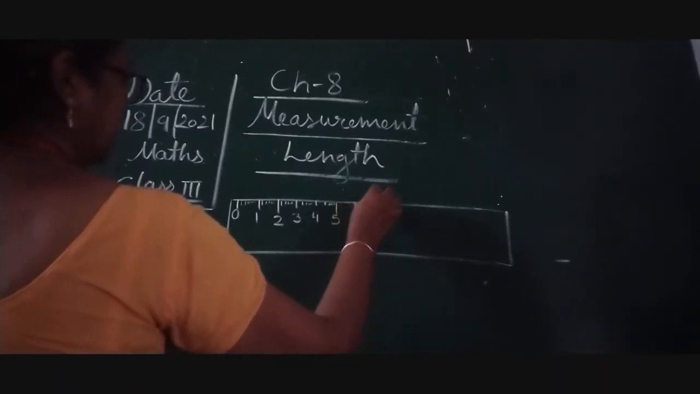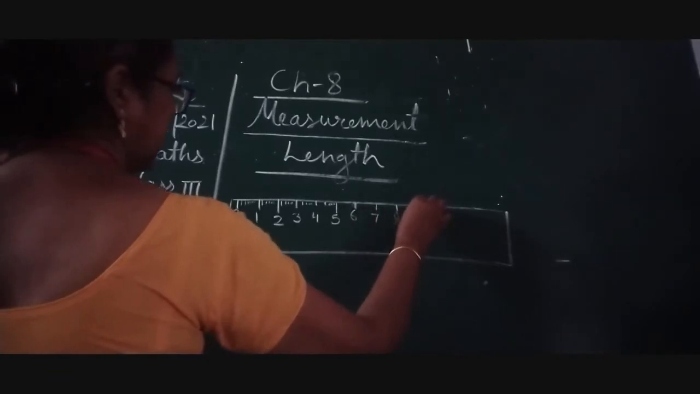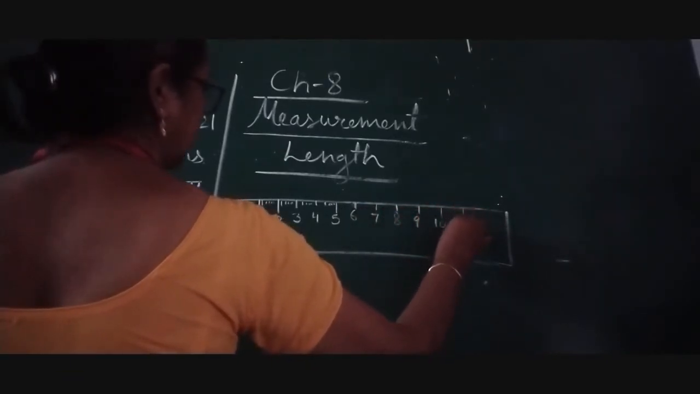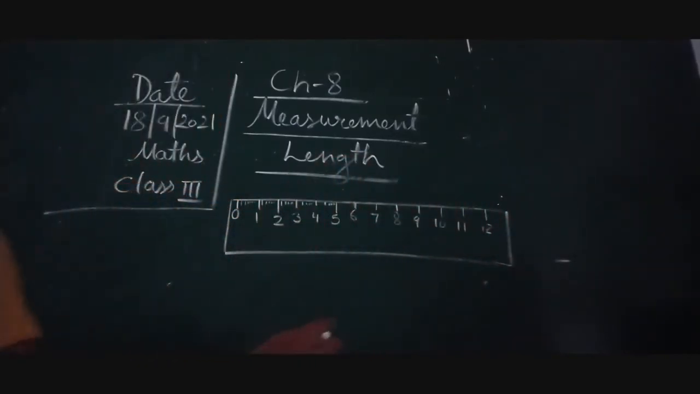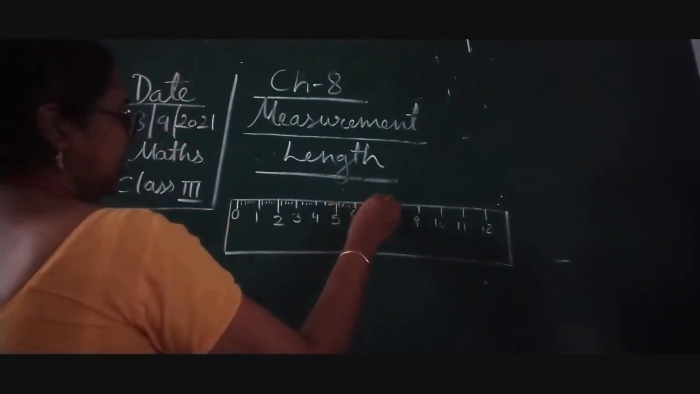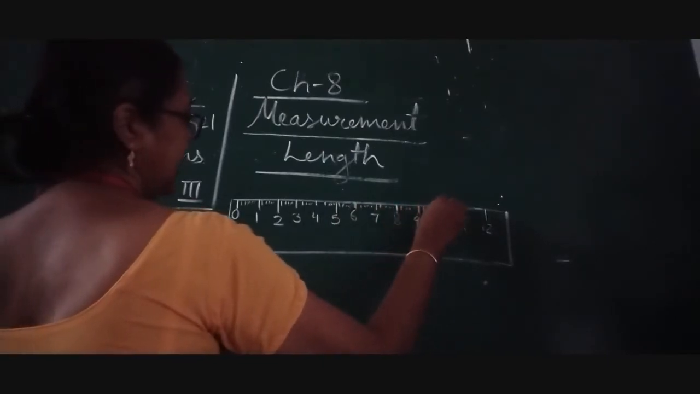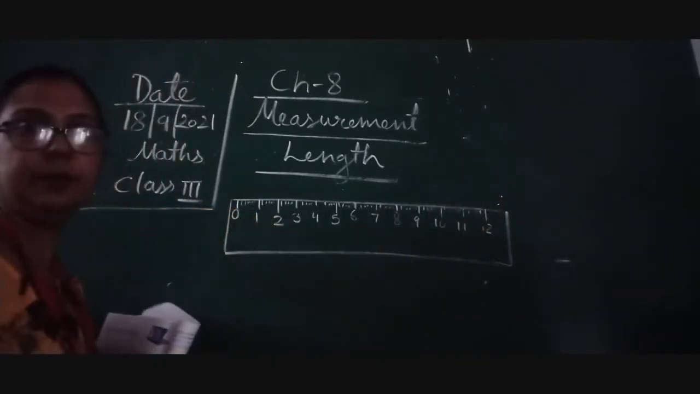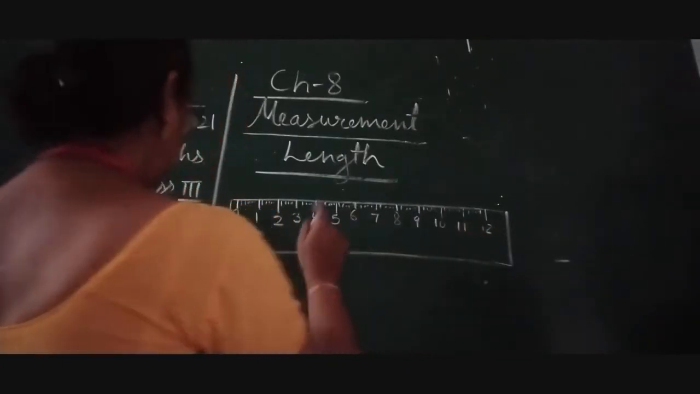this is 6, this is 7, this is 8, this is 9, this is 10, this is 11, and this is 12, children. Now children, if you see this meter rod, you can see there are 12 numbers and each number has a particular gap, children. So this is called a meter rod and it has 12 numbers.